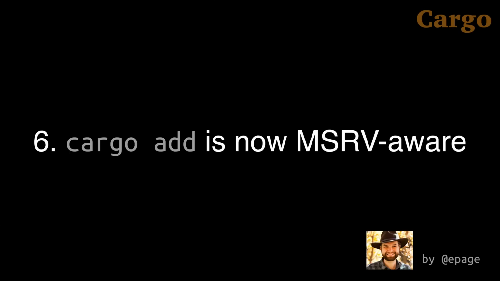Ed made it so that cargo add now tries to respect the minimum supported Rust version of your local package when it is adding dependencies whose newest version may have a conflicting MSRV setting. Cargo add will emit a warning if it downgrades the version of the dependency you add to keep things MSRV compatible. And never fear, there is a flag you can add if you want to go back to the old behavior.